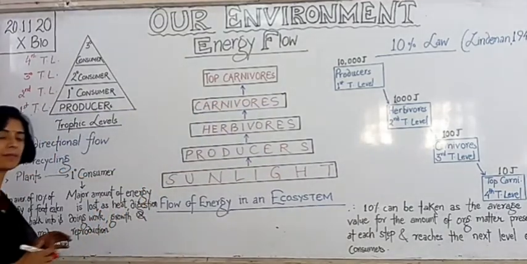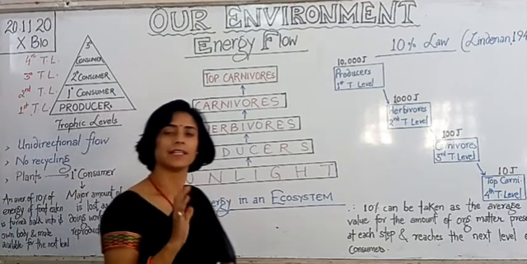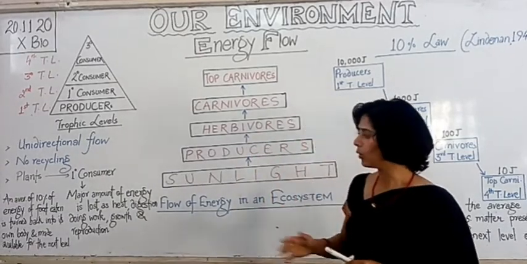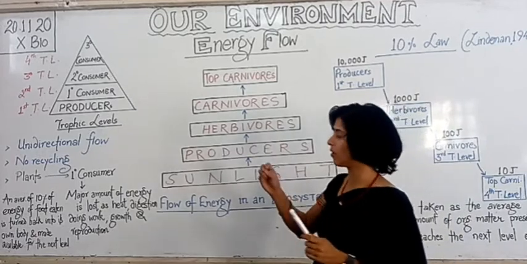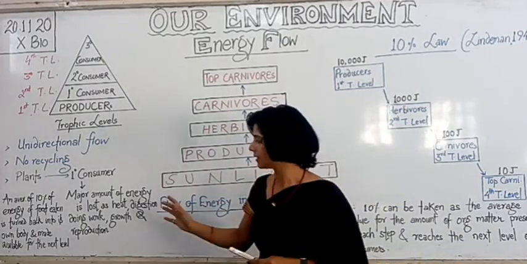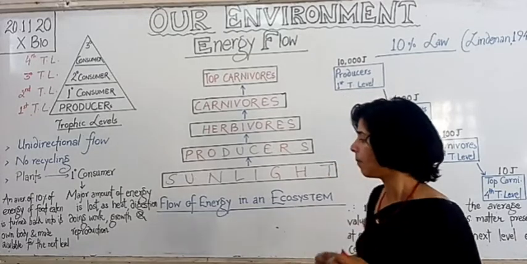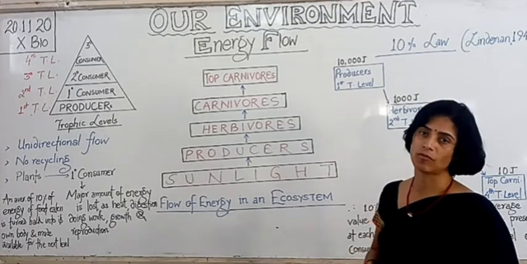So what does it mean? On average, only 10% of the energy of the food eaten is turned into its own body and made available for the next trophic level.